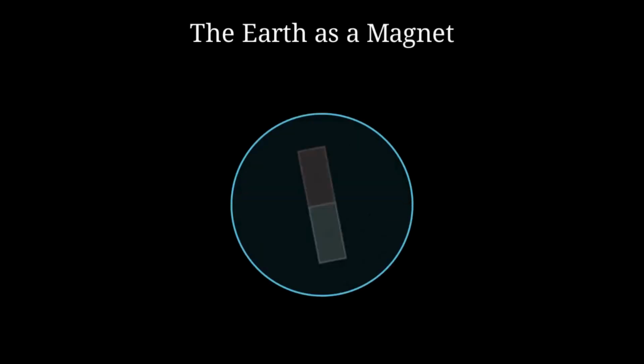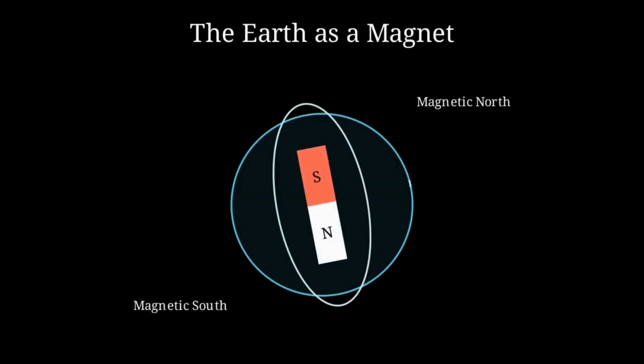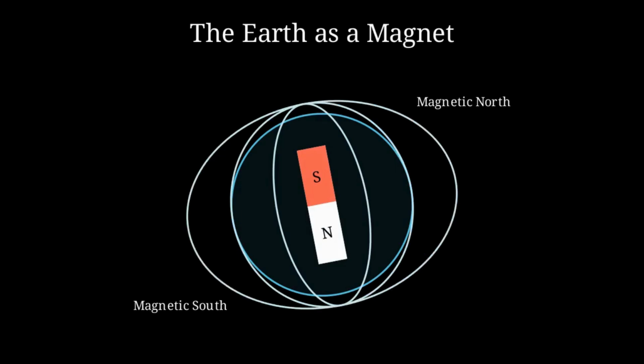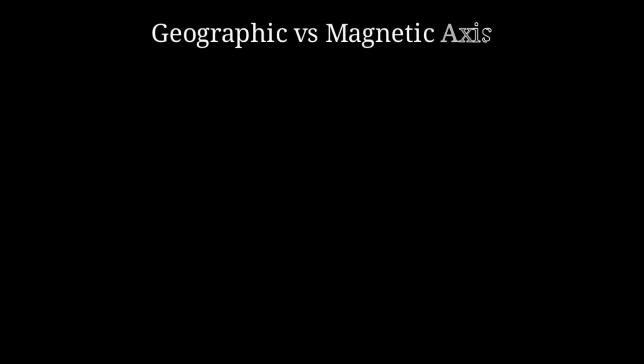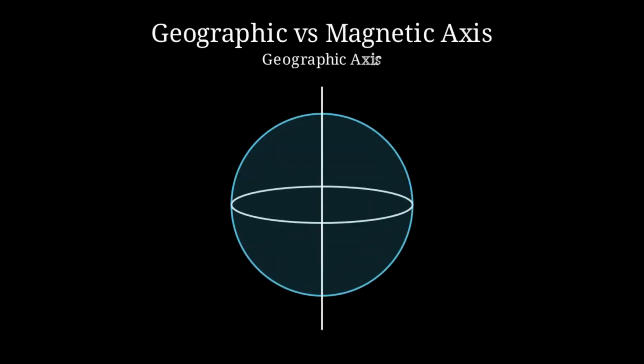Have you ever wondered why a compass needle always points north? Earth acts like a giant bar magnet, creating a complex magnetic field that protects our planet and guides our navigation across the globe. Crucially, the Earth's magnetic poles do not align perfectly with its geographic poles. The magnetic axis is tilted at approximately 11.5 degrees relative to the axis of rotation, creating a distinction between true